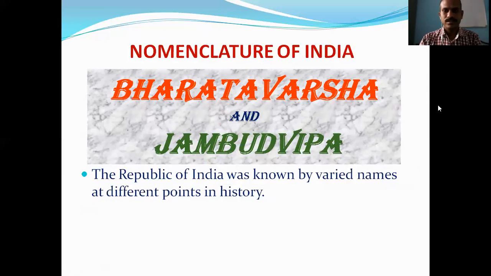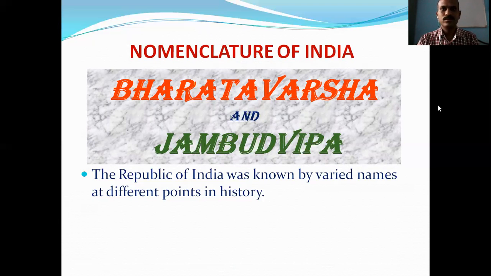So first, India was known as Bharatvarsha, or it was also known as Jambudvip. Jambudvip means India; there are oceans and seas on three sides of India. So therefore India is considered as a Dweep.